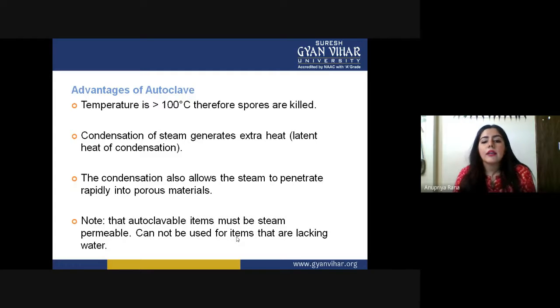Note that autoclave items must be steam permeable. It cannot be used for items that lack water. Like when we use a plate inside an autoclave, under that plate we have a water level. That water level should be sufficient, and anything which is not steam permeable cannot be used there.